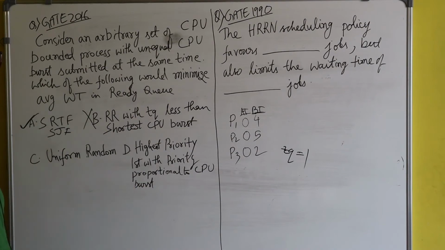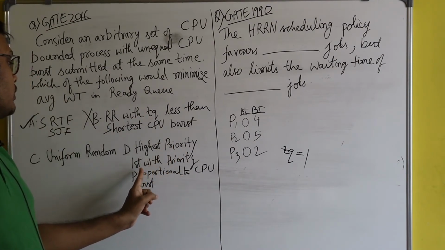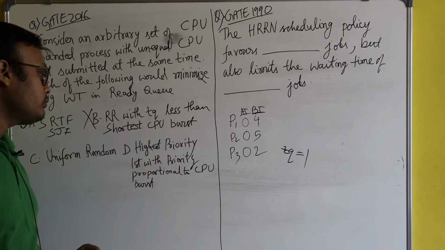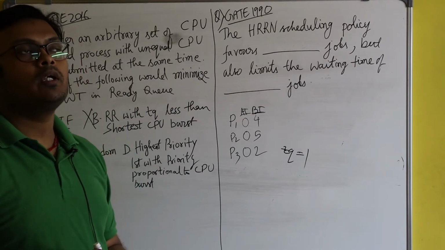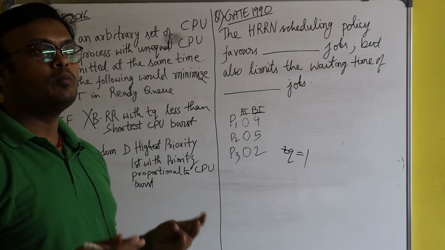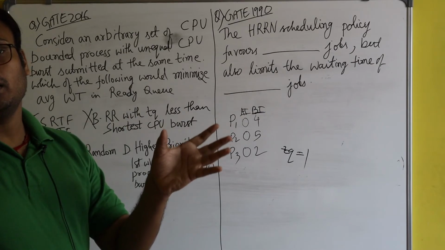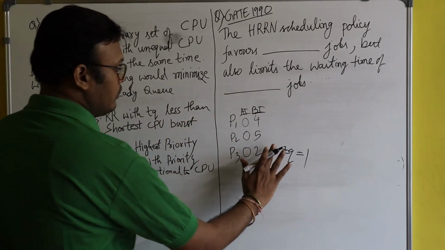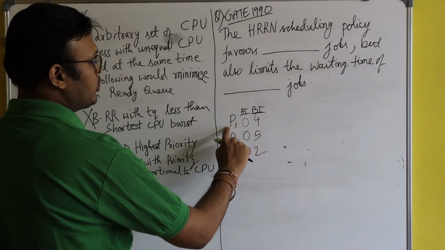And you see what's written in option D: highest priority first, with priority proportional to CPU burst. Here the priority is proportional to CPU burst. It means that if the CPU burst length is longer, then the priority is higher. Suppose the CPU burst of process P1 is 4.